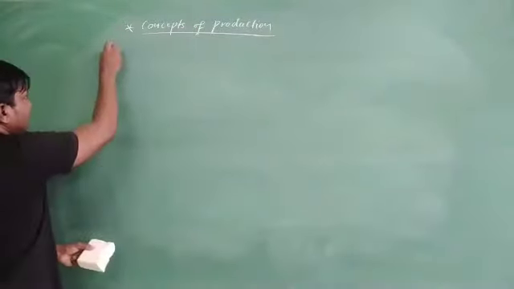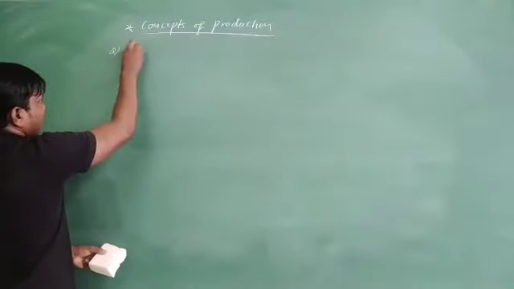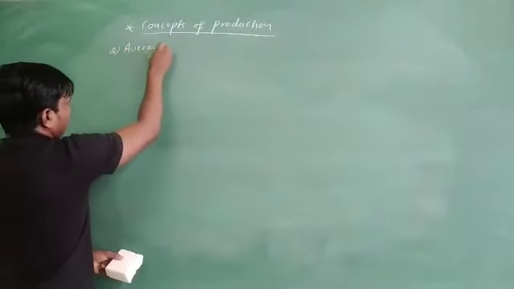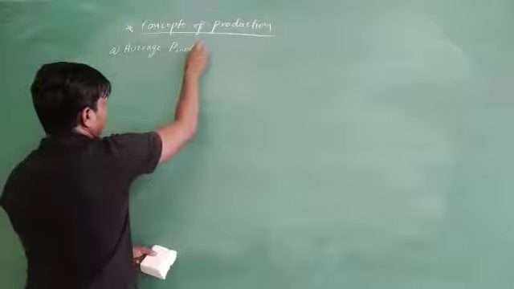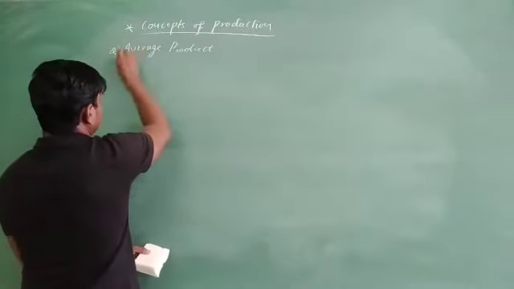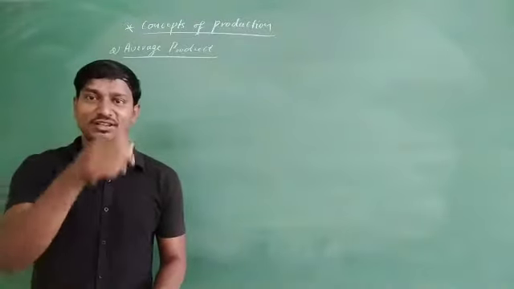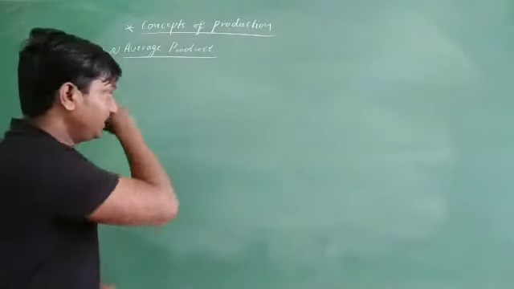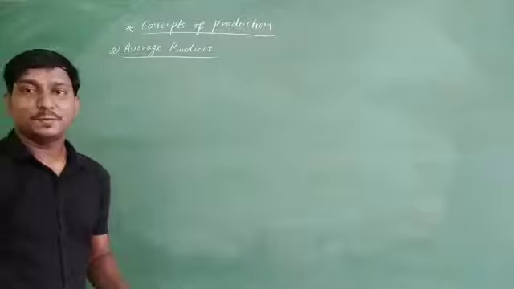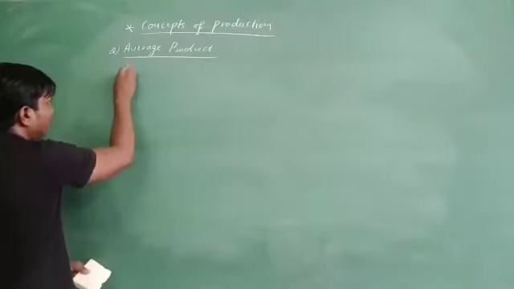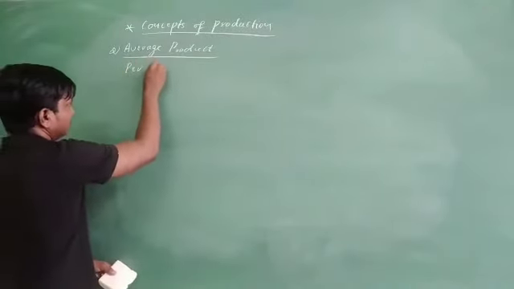Well, we go with the second one, that is average product. What do you mean by average product? Average, which we are going to use all the time, means per unit.